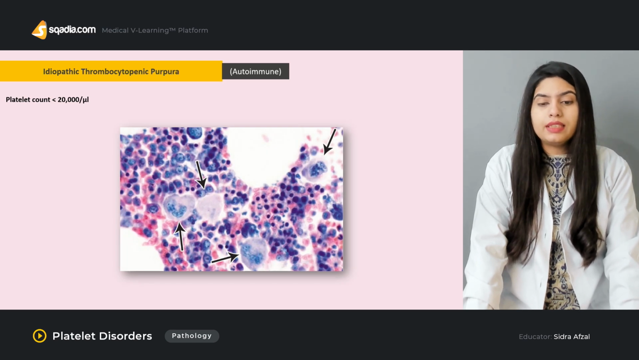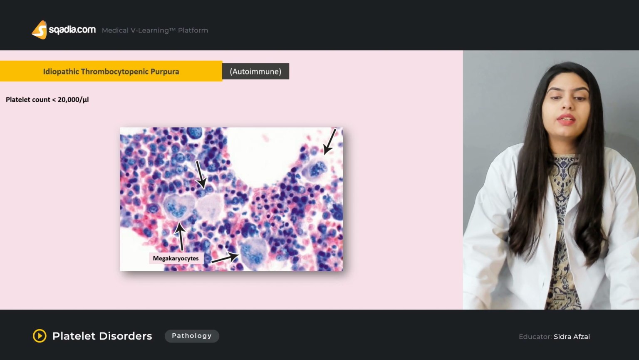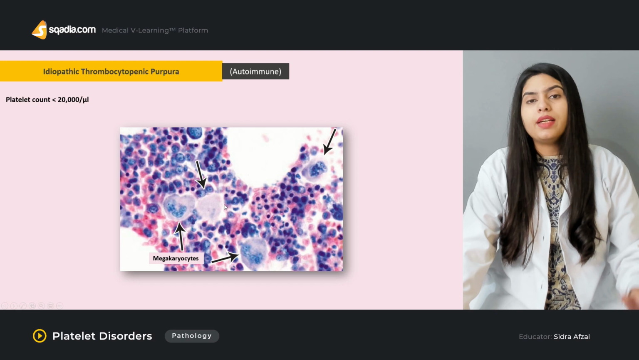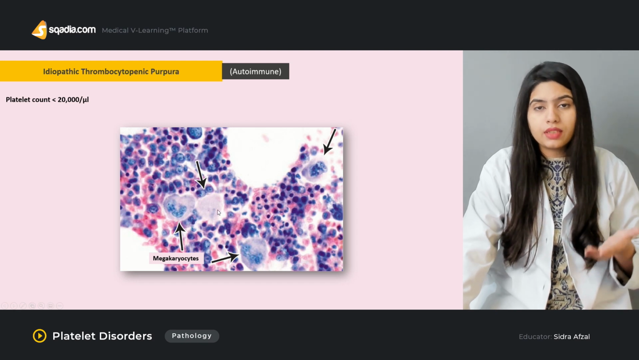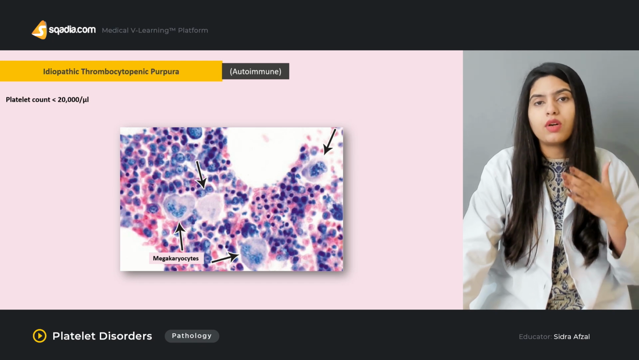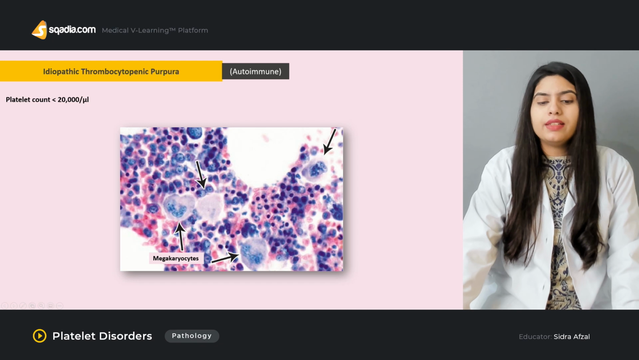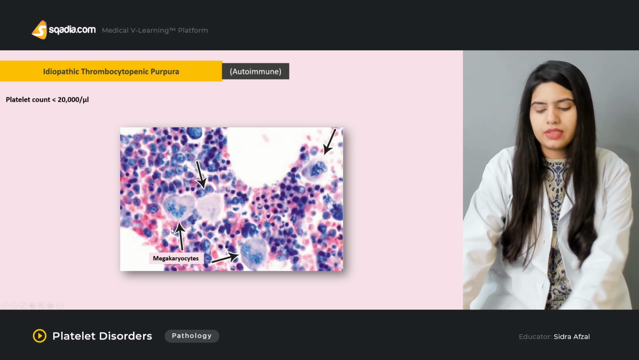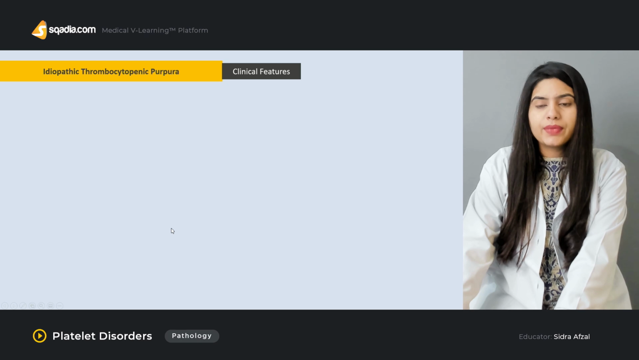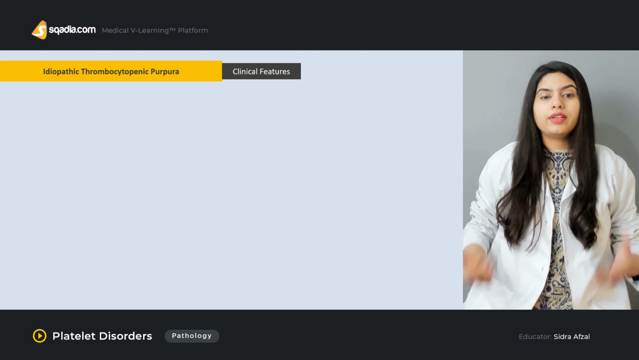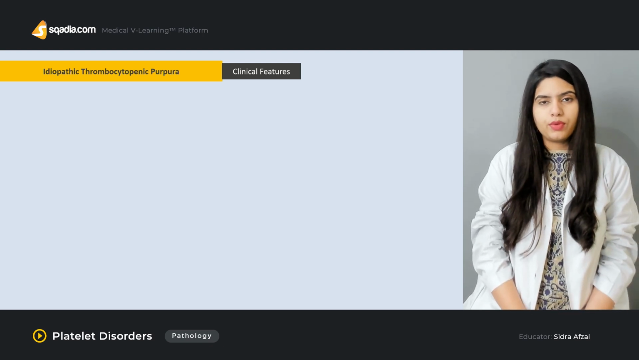This diagram is telling you about the appearance of idiopathic thrombocytopenic purpura. As I told you, there is destruction of the platelets and megakaryocytes by the antibodies or autoantibodies that are being produced. The megakaryocytes are seen when the histological slide or histological appearance is taken. Then, moving on to the clinical features, furthermore explaining the acute and chronic conditions of idiopathic thrombocytopenic purpura.